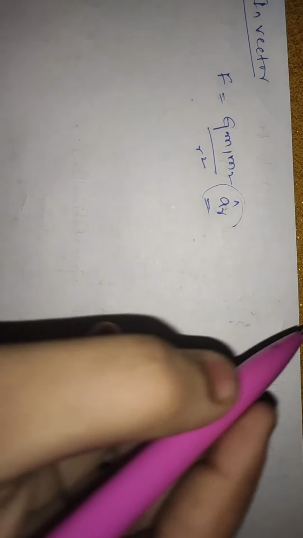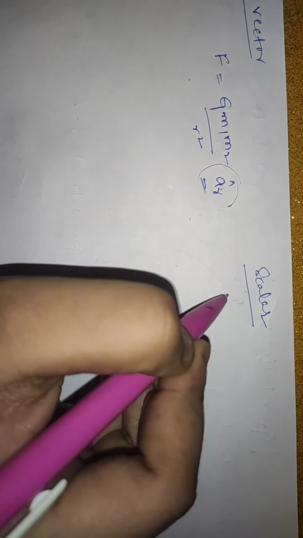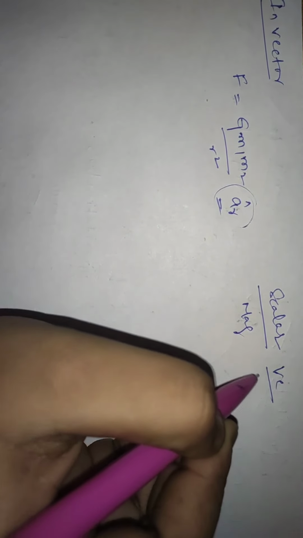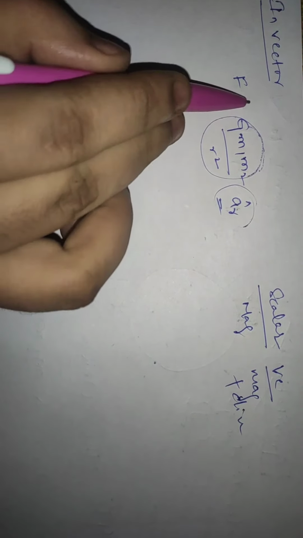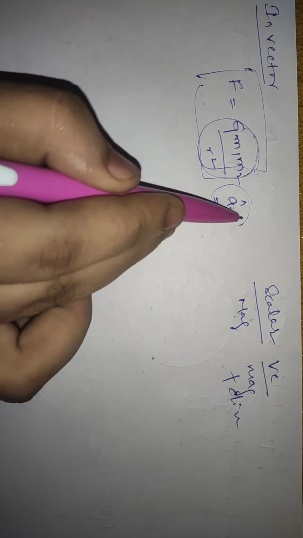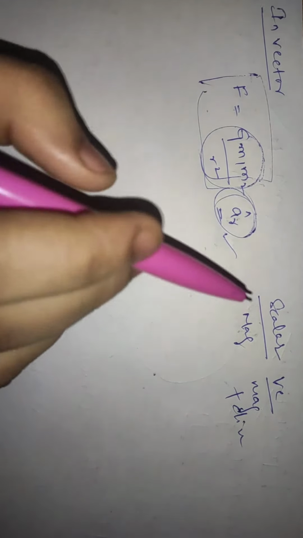So now the universal gravitation law in vector form. As we know, according to the law, F is equal to G m1 m2 by r square. In vector form, just add r cap, since vectors can be represented with a direction. What is the difference between scalar and vector? A scalar has only magnitude, and a vector has magnitude plus direction. So this is a magnitude, the scalar, and representing it along with the direction is the vector.